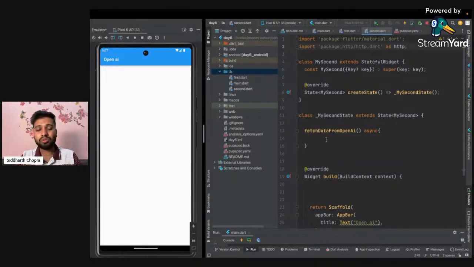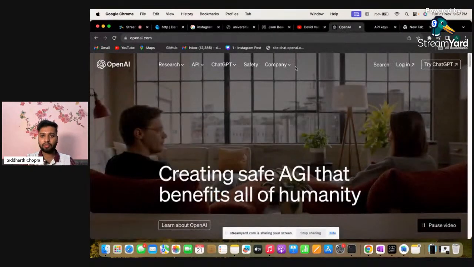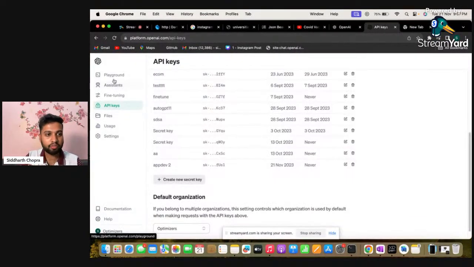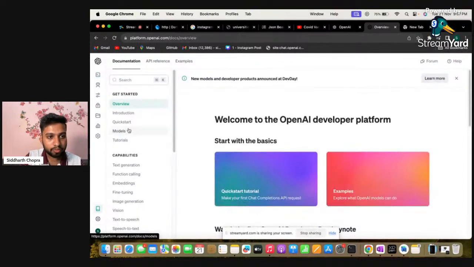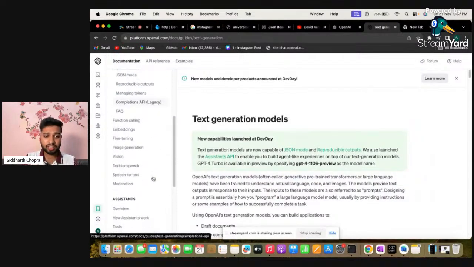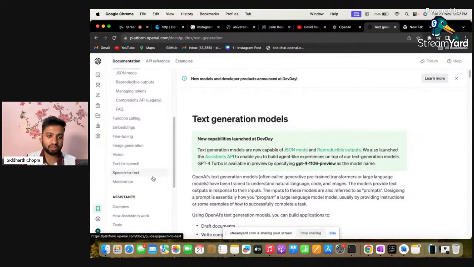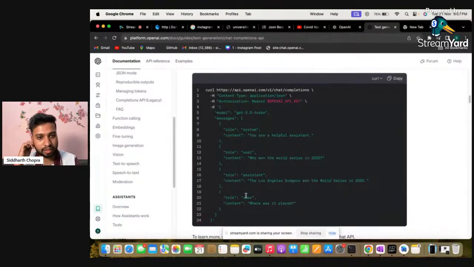Okay, so now again let's go to the OpenAI website, and all of the information, like whatever we want, should be available here on their website. Going to the documentation, not the playground, what we want here is the text generation. They have various other APIs as well for image generation and so on, but I'm only interested in their text generation, like whatever ChatGPT has by default.